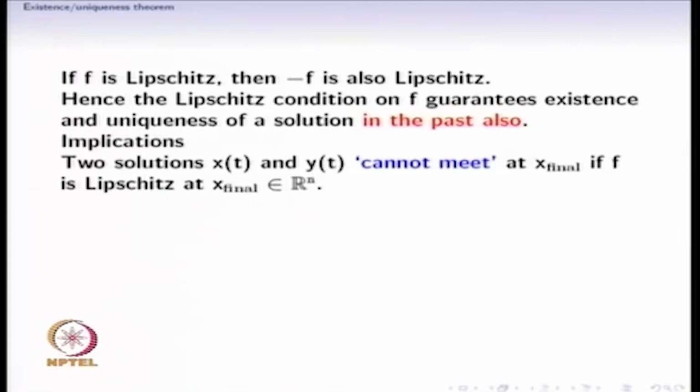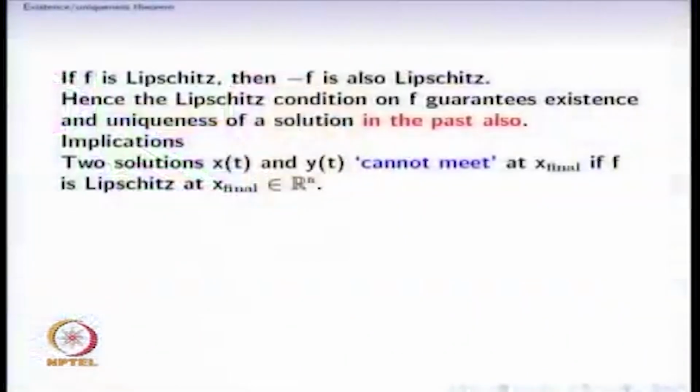So what are the implications of this observation? Two solutions x of t and y of t cannot meet at a point x final if f is Lipschitz at that point x final. If f is locally Lipschitz at x final, then it is not possible that there are two past trajectories x of t and y of t which have the same final condition x final.